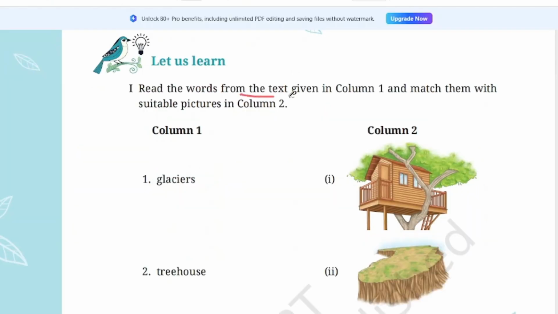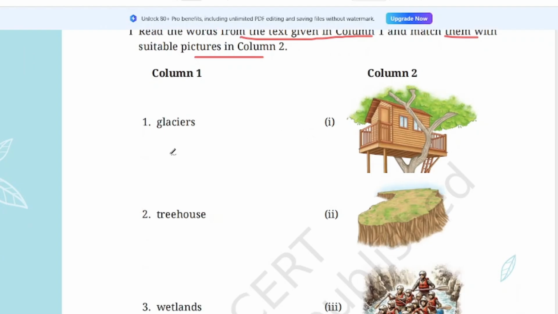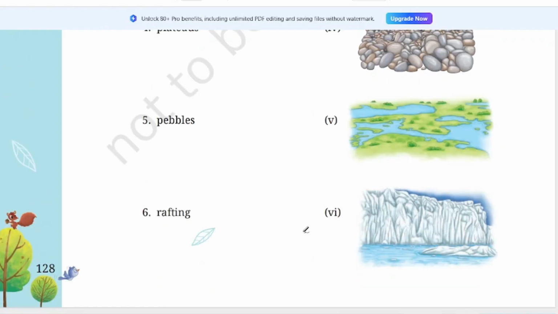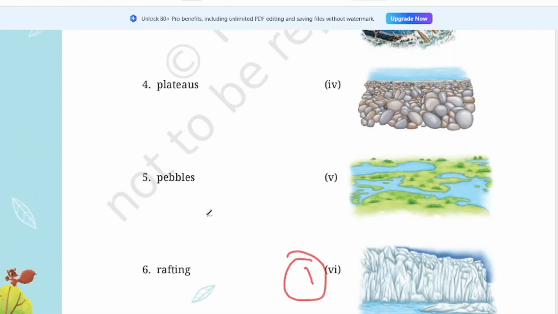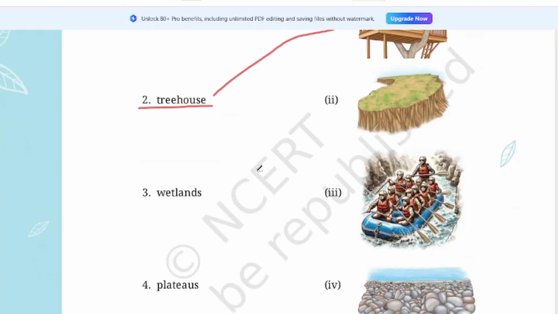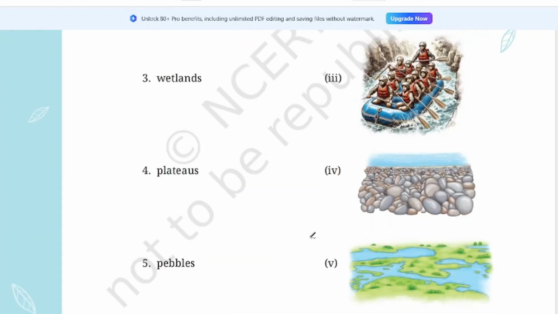Read the words from the text given in column A and match them with the suitable picture in column B. Now we can see here glaciers. So glaciers, where is glaciers? This is glaciers, number one, isn't it? Glaciers covered with snow. Tree house, yeah, it's here. Tree house, house made on the trees. Wetlands, where is the wetland? Yes, here we can see wetlands, isn't it?